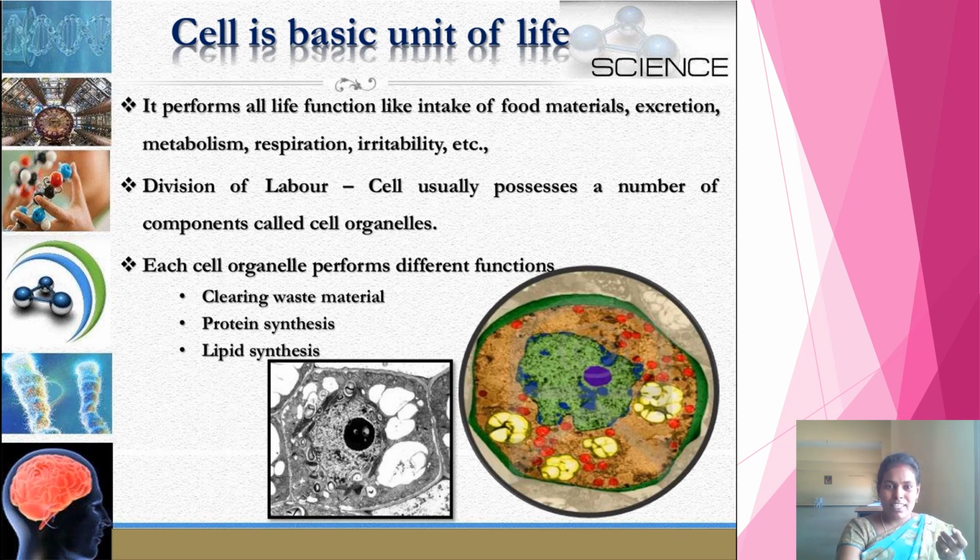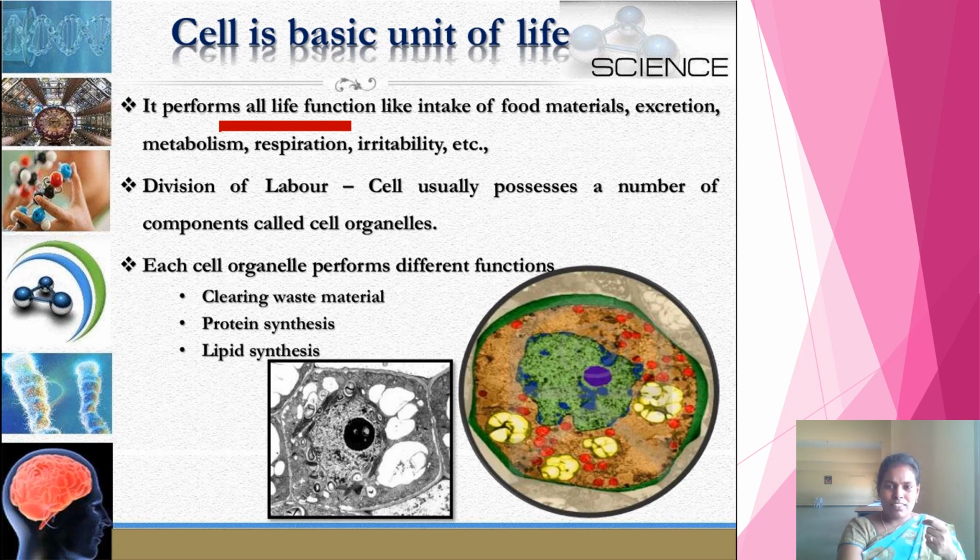Because the cell performs all life functions like intake of food materials, excretion of waste materials, all other metabolisms, all biological processes, respiration takes place, irritability takes place. Like this, all functions are carried out by the cell only. How does this cell perform all these functions?